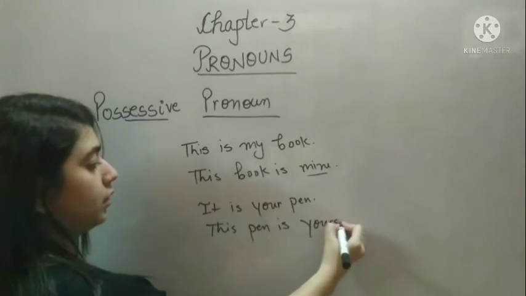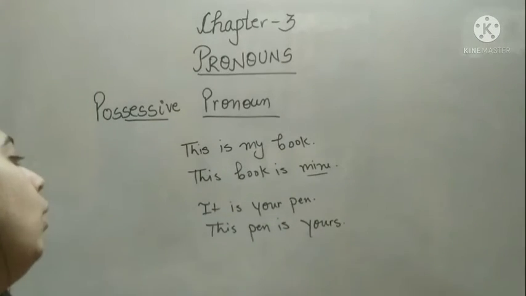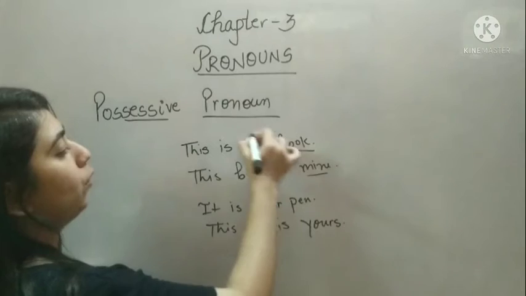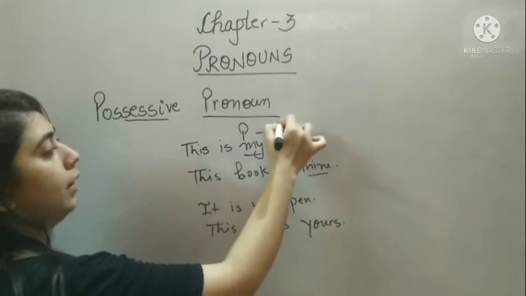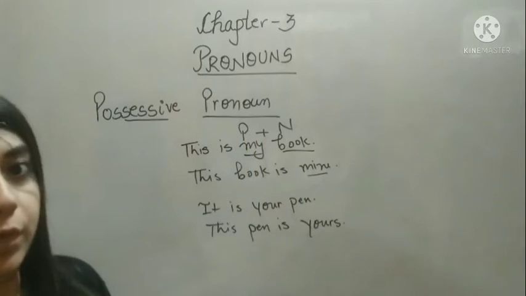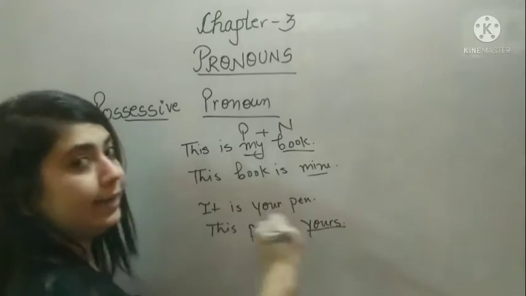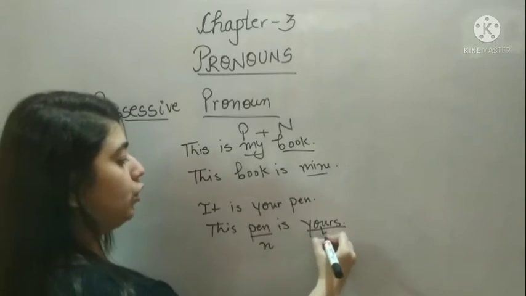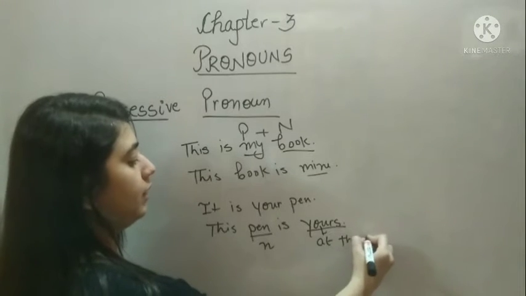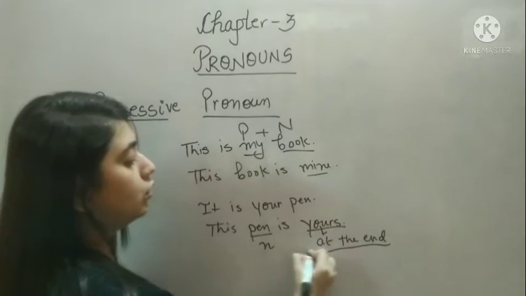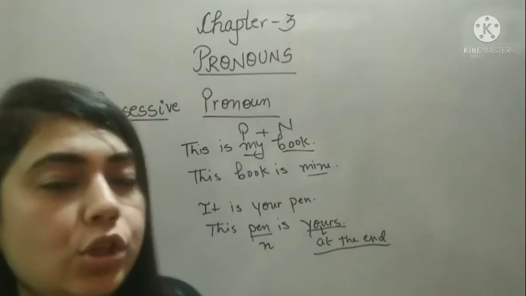Okay? So, here "my book" is pronoun plus noun. Okay? But here what I am doing, the noun is here and at the end you are using a pronoun. So, in that case, you use possessive pronouns.